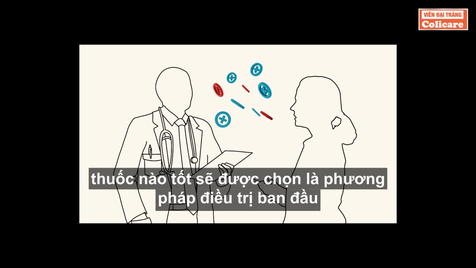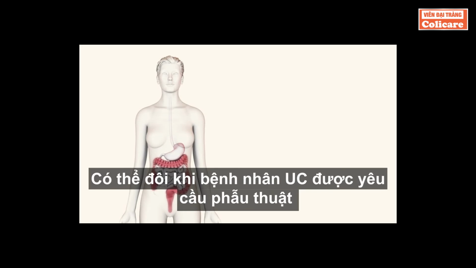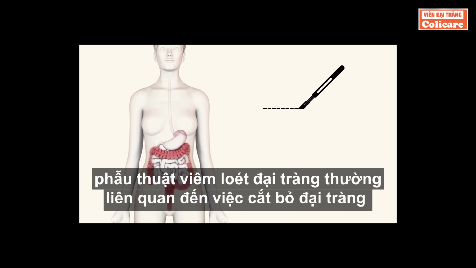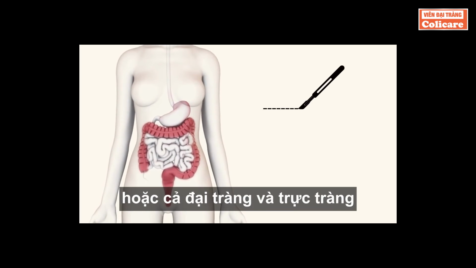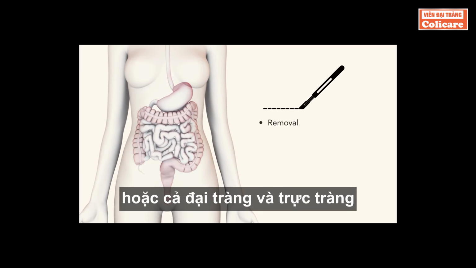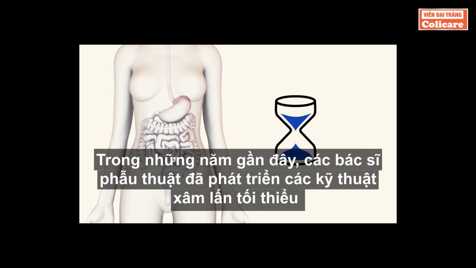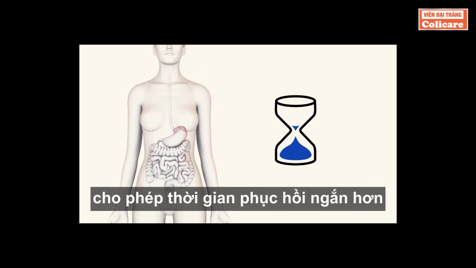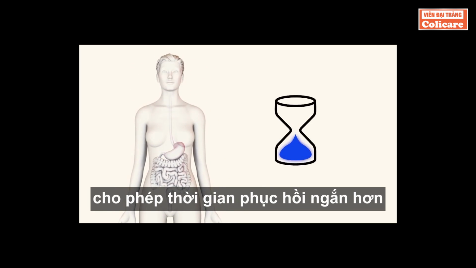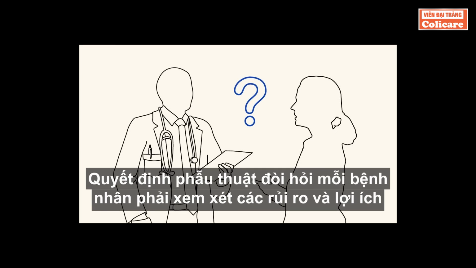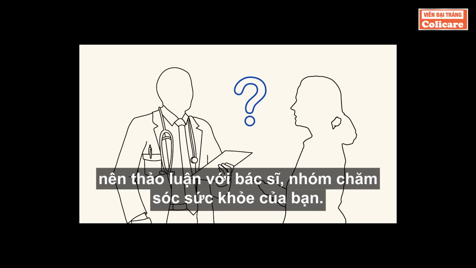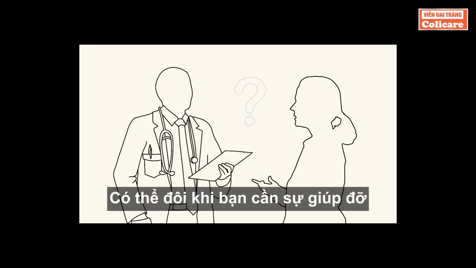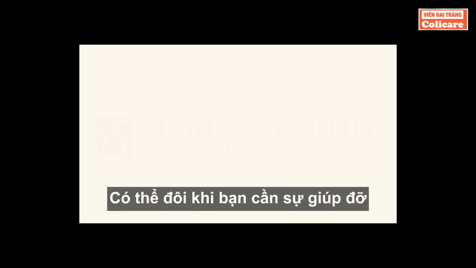While medications are typically the preferred initial treatment approach, there may be times when a UC patient requires surgery. Surgery for ulcerative colitis typically involves the removal of the colon or the colon and the rectum. In recent years, surgeons have developed minimally invasive techniques that allow for shorter recovery times. The decision to undergo surgery requires each patient to consider the risks and benefits and involves an open discussion with your healthcare team. There may be times along the way where you need help, and that's okay.